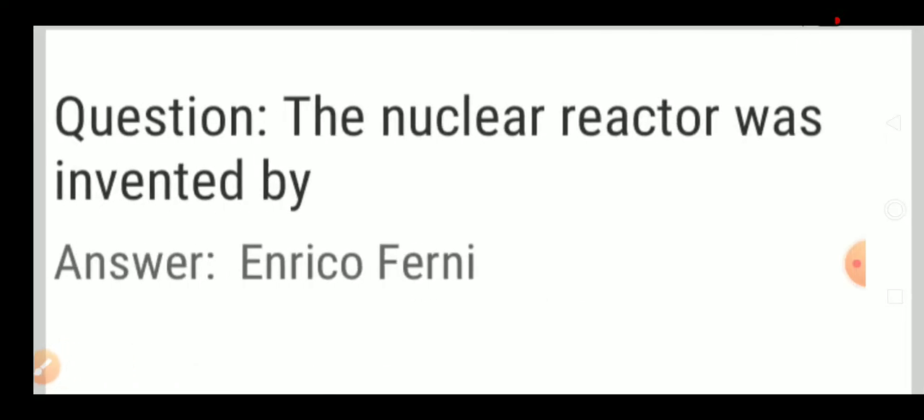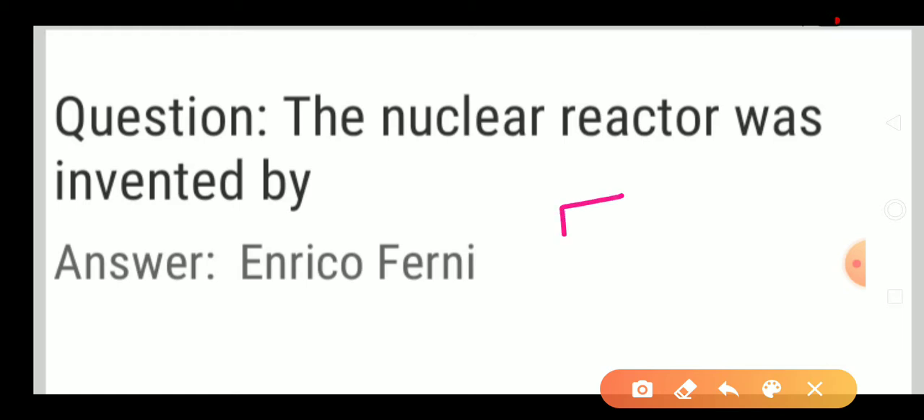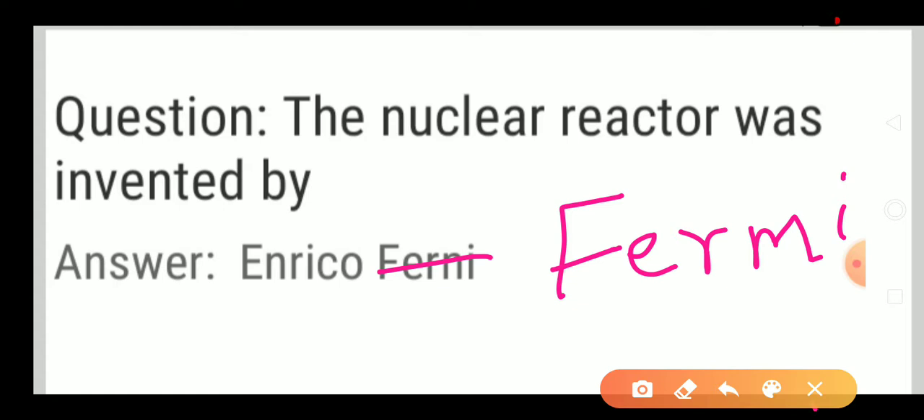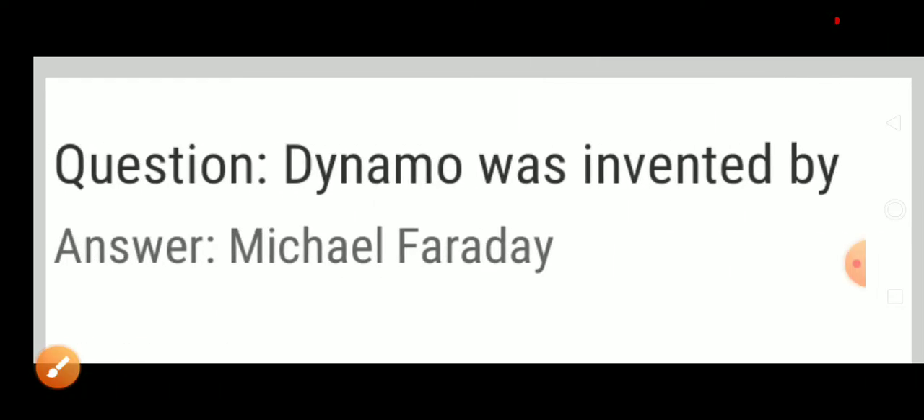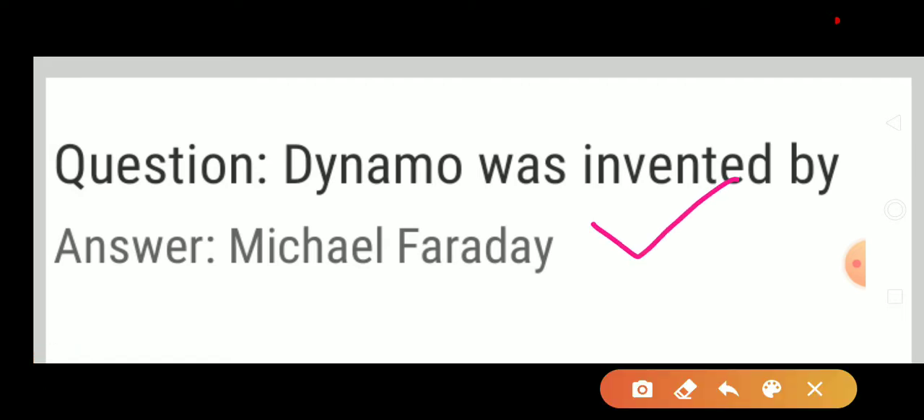Next question. The nuclear reactor was invented by, answer, Enrico Fermi. Here it is written as Fermi. It is Fermi, F-E-R-M-I. Enrico Fermi. So the nuclear reactor was invented by Enrico Fermi. Next question. Dynamo was discovered by, answer, Michael Faraday. Michael Faraday discovered the dynamo.